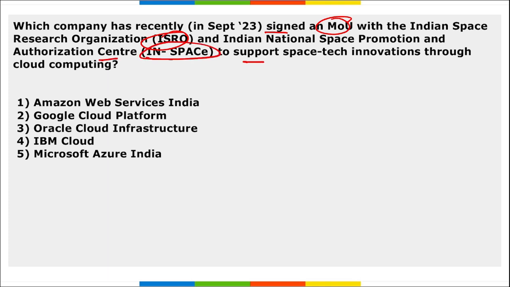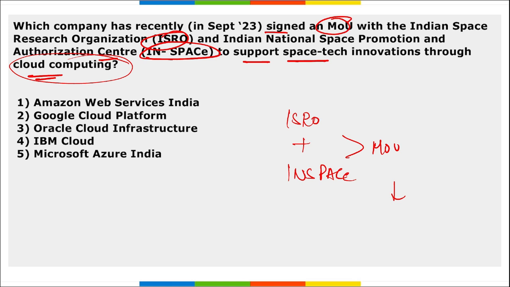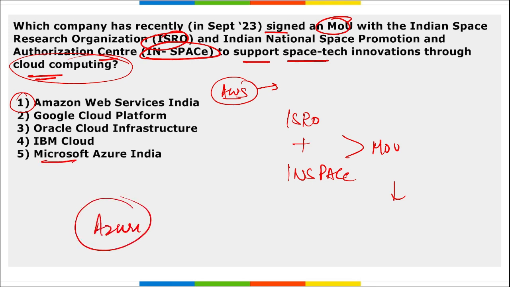Next, which company recently signed an MOU with ISRO and the Indian National Space Promotion and Authorization Center, that is INSPACE, to support space tech startup innovations through cloud computing, right? So ISRO and INSPACE recently signed an MOU to support space tech innovations through cloud computing. The question is which company signed this MOU with ISRO and INSPACE? It is Amazon Web Services, that is AWS. This is the cloud platform of Amazon. Azure is the cloud platform of Microsoft. Correct? GCP is the cloud platform of Google, and GCP stands for Google Cloud Platform.